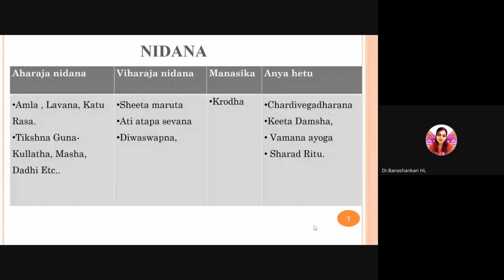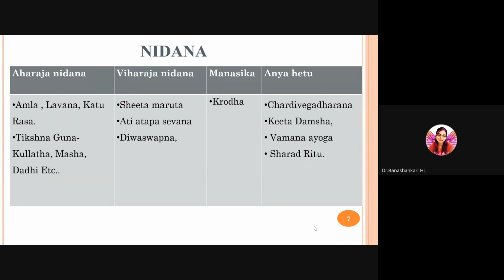So we can derive that Nidhana include dietary causes, Aharaja Nidhana, Viharaja Nidhana, that is recreational activities, Manasika, psychological factors, and other factors. In Aharaja Nidhana, we intake excessive Amla, Lavana, Katu rasa, that is sour, salty, spicy foods, and Tikshna Guna food articles like Kulattha, horse gram, Masha, black gram, and Dadhi, curd, etc. In Viharaja Nidhana, Sheeta Maruta, that is exposure to cold breeze, Ati Atapa Sevana, exposure to sun for a longer time, and Diva Swapna, day sleep. And Manasika Hetu is increase in Krodha, anger.